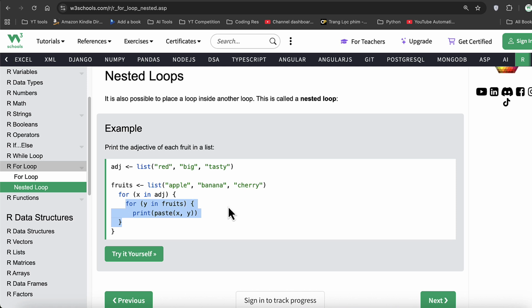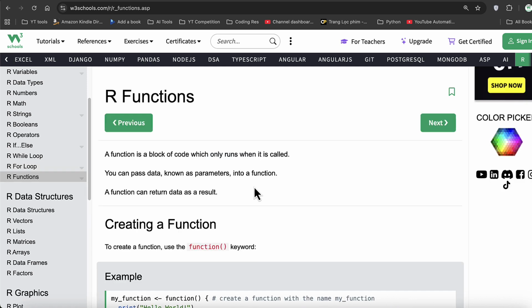Make sense? Perfect. Finally, let's round this session off with understanding how functions work inside the R programming language. Typically, a function is a block of code which only runs when it is called. It's a block of code that performs a specific task. We use functions wherever we need a certain block of code to be executed again and again. For example, if you're building a calculator, the addition is going to be done again and again.